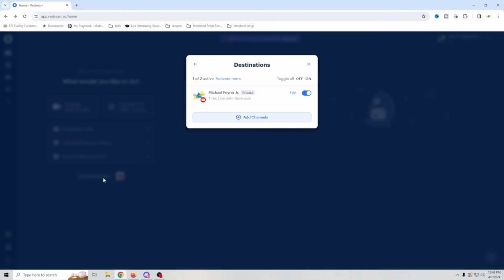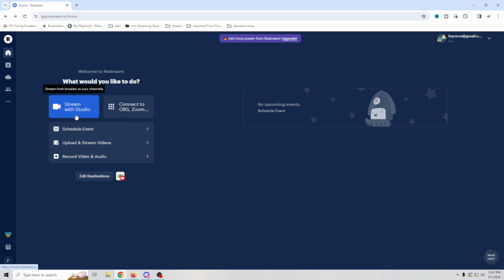So that's all of the settings that you've got right there. And you can edit your destinations or add destinations right here. I can add channels and turn them on or off, however I want to do it. And as you can see, for free, you get 2. So let's go into our Restream Studio.